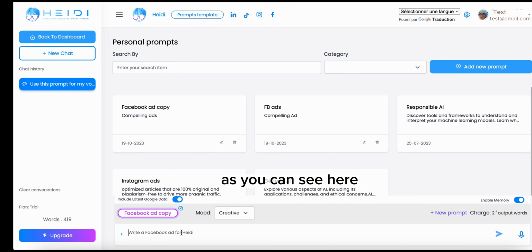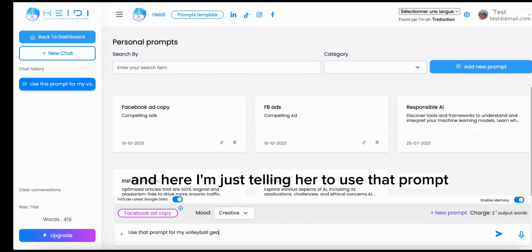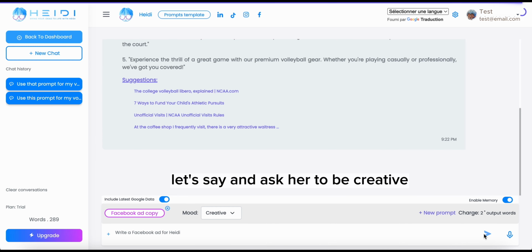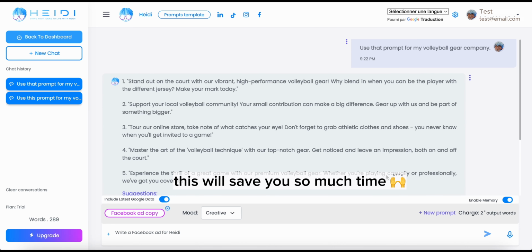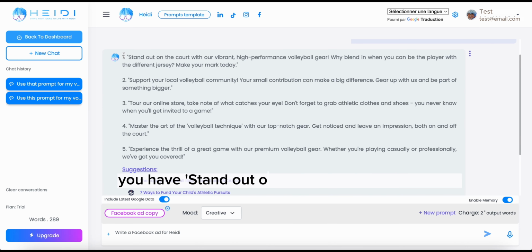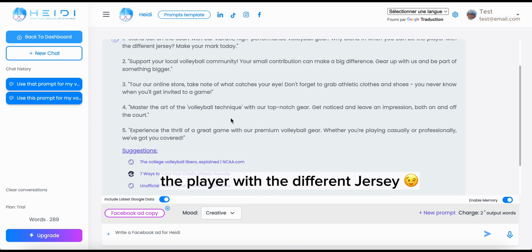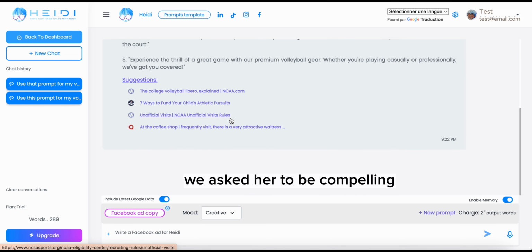As you can see here, I just use my prompt because I know I can use it for several of my tasks. And here I'm just telling her to use that prompt for my volleyball gear company, let's say, and ask her to be creative. If you have any repetitive tasks, this will save you so much time. For example, you have stand on the court with your vibrant high-performance volleyball gear. Why blend in when you can be the player with the different jersey? Make your mark today. We ask her to be creative, we ask her to be compelling, and it worked.